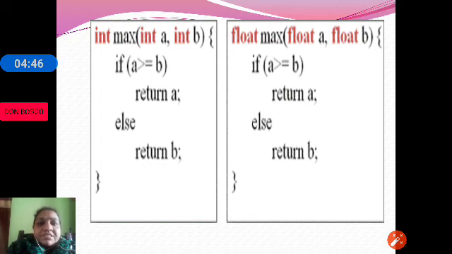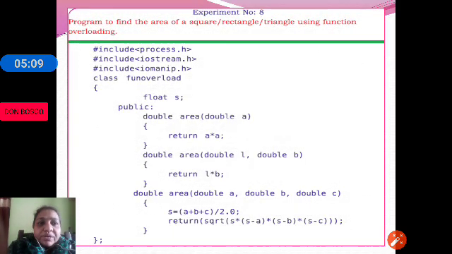Both functions have the same body, but the difference is that the first function will compare 2 integers and the other will compare float values and return the maximum or highest among both. So here the max function is overloaded.